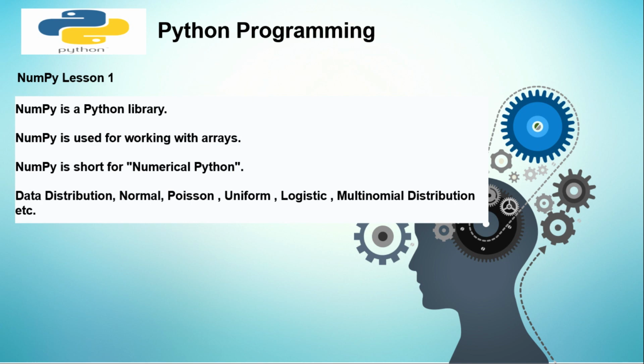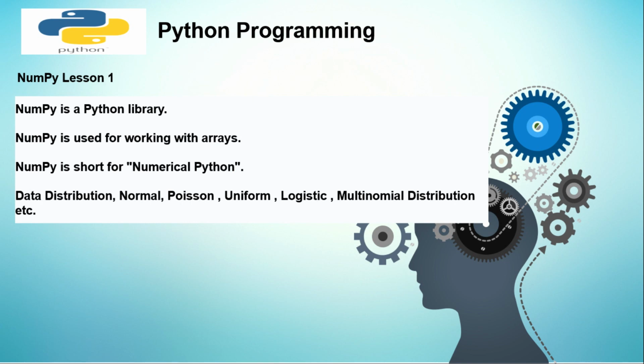So NumPy, which is also called Numerical Python, is basically a Python library. It is used for working with arrays. NumPy is also used in data distribution: normal distribution, Poisson distribution, uniform, logistic, multinomial distributions.